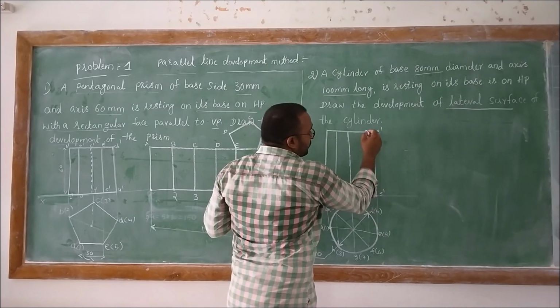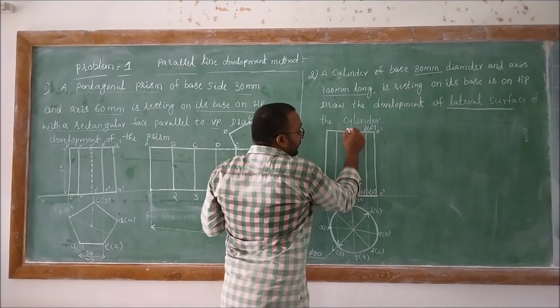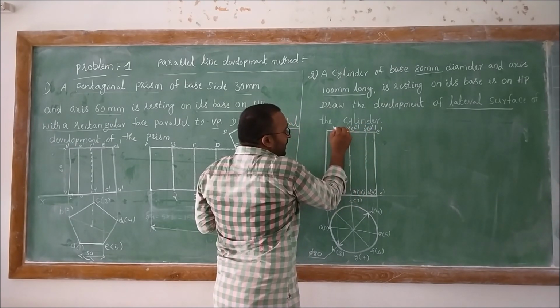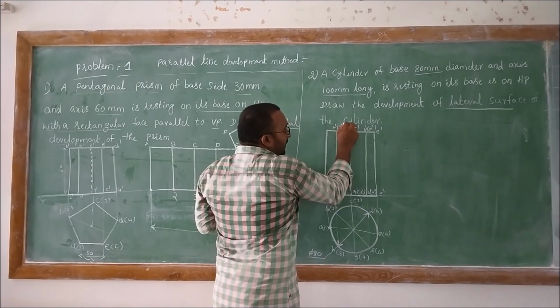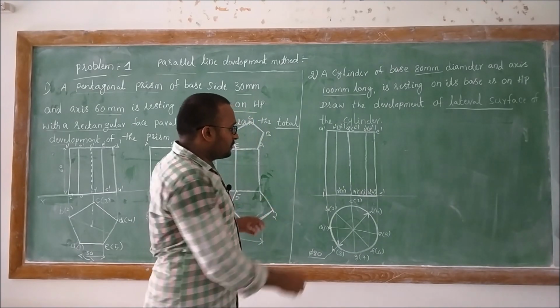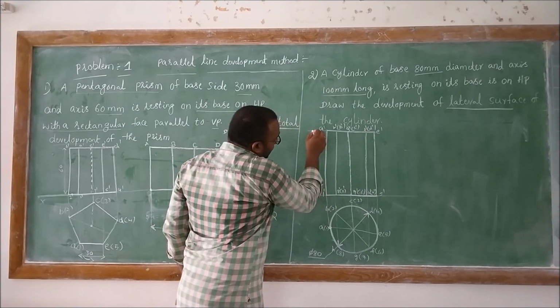So E dash, F dash of D dash, then G dash of C dash, H dash of B dash, then here we will have A dash. And the height of this cylinder is about 100 mm.